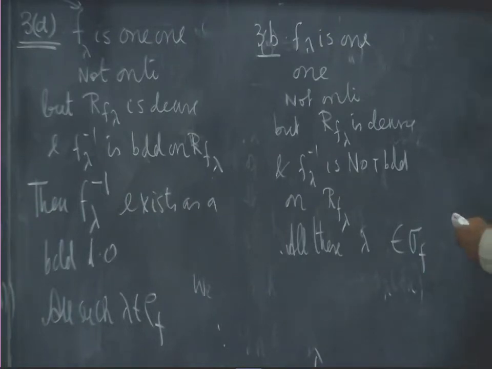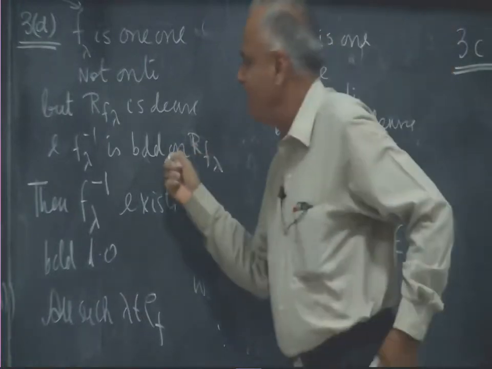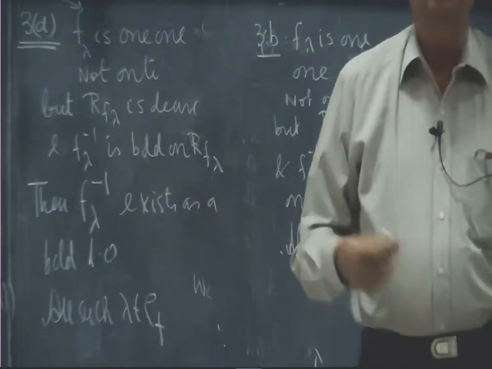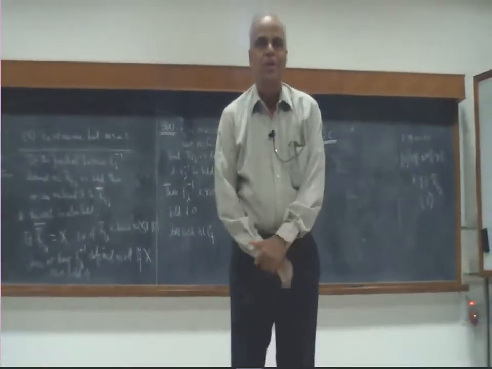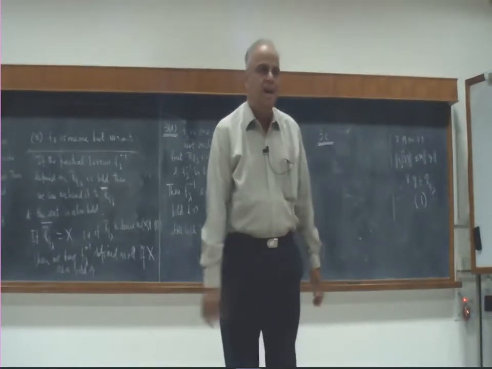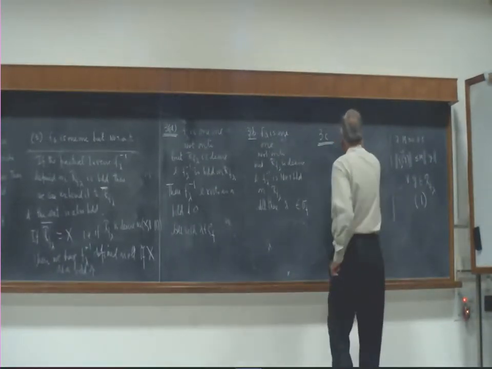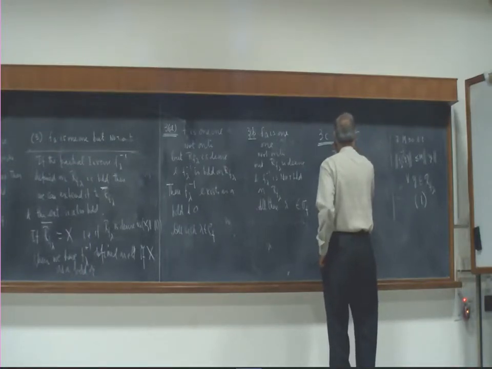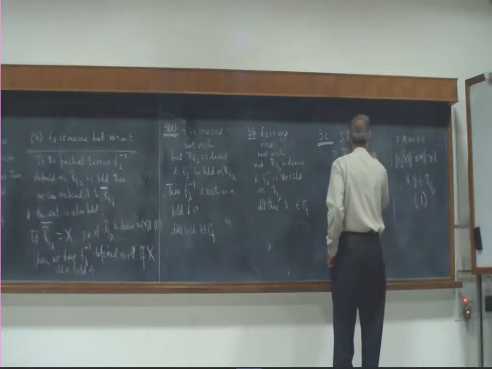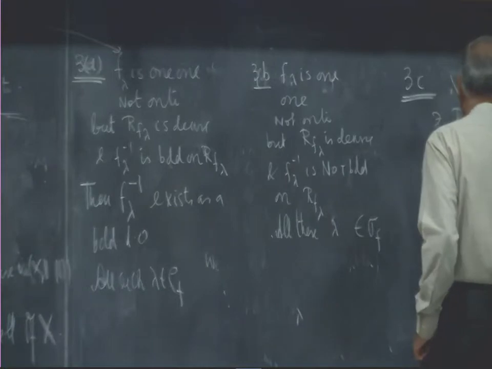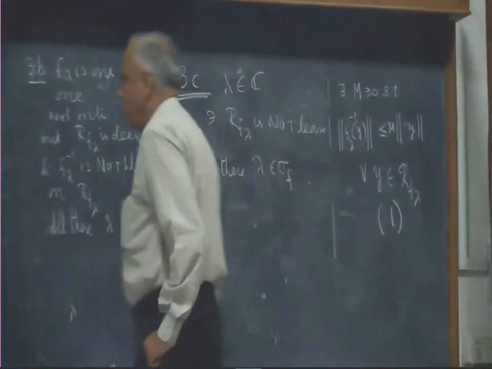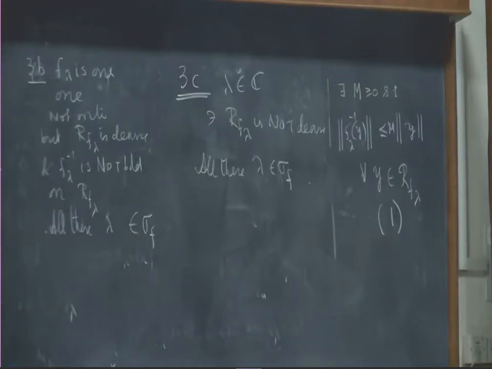Now, the last case. Both these cases are the cases where R f lambda is dense. In the first case, R f lambda itself is not dense, there is no hope of going all over the place because you have a lot of uncovered region. Lambda belonging to C such that R f lambda is not dense, all these lambda belong to the spectrum of f.